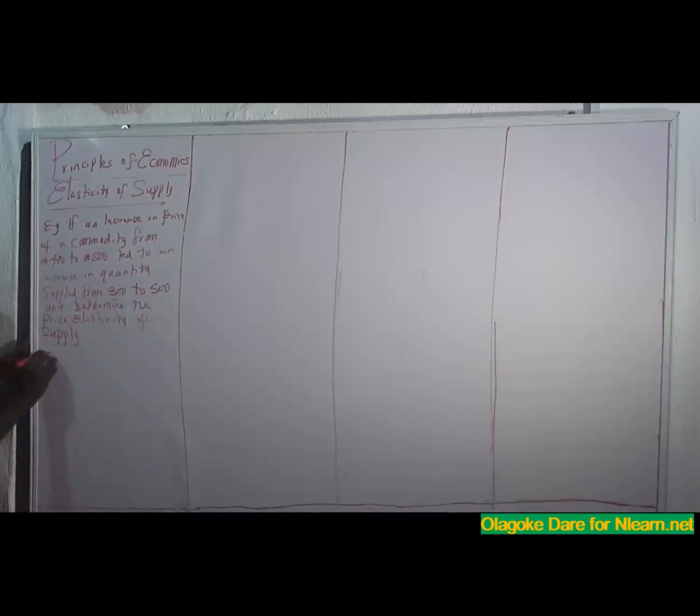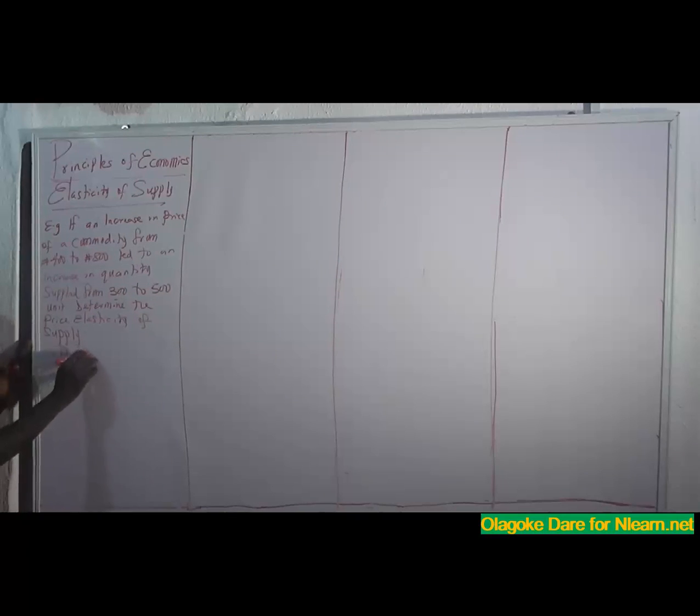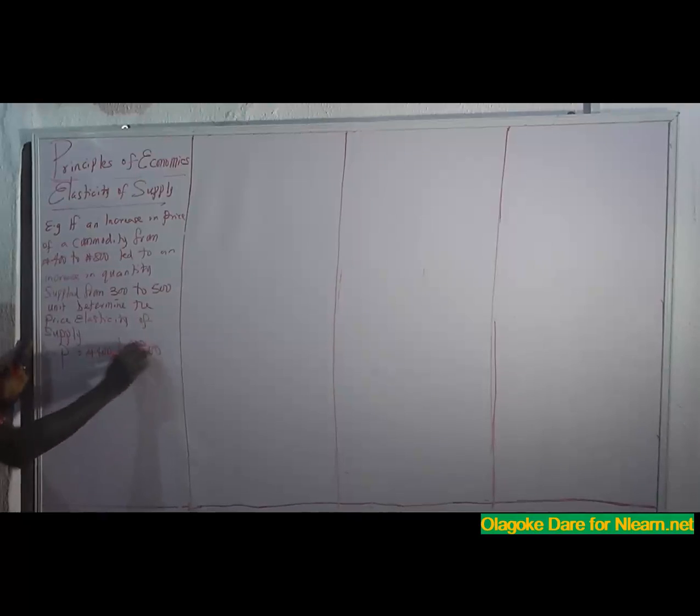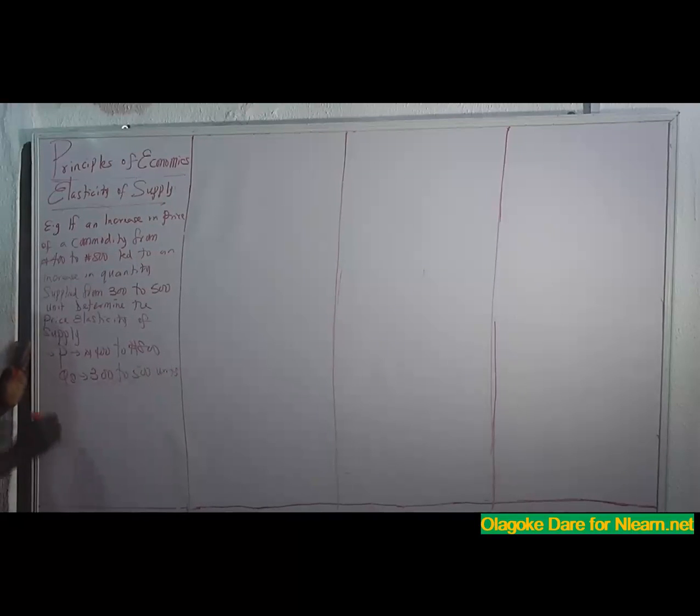The first thing you need to do: what is the change in price? The price, we have 400 to 800, which means this is my initial price, the old price, and this is the new price. For my quantity supply, there was a change from 300 to 500 units, which means this is my initial or old quantity, and this is the new. To calculate my price elasticity of supply, it is percentage change in quantity supplied over percentage change in price.